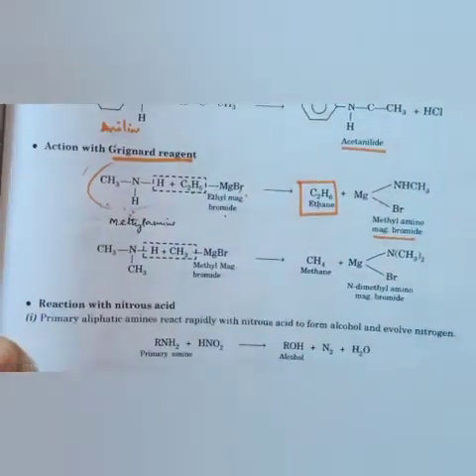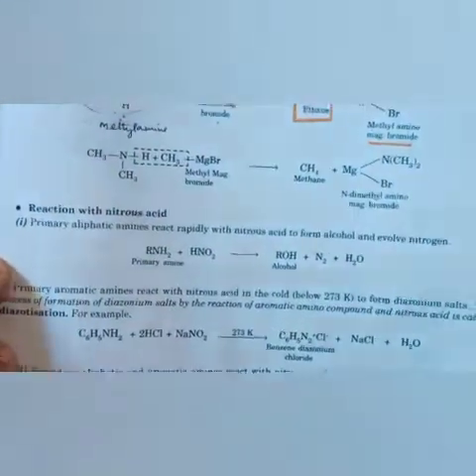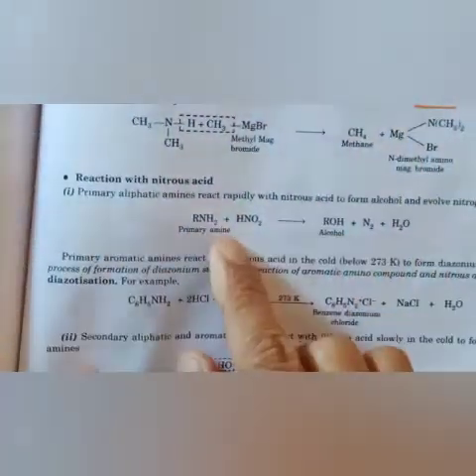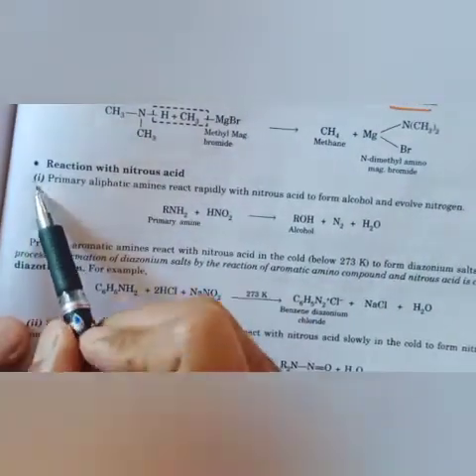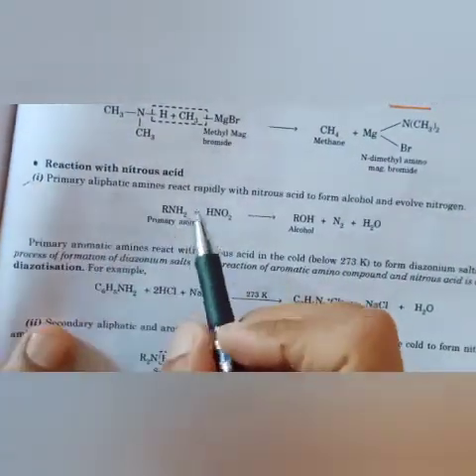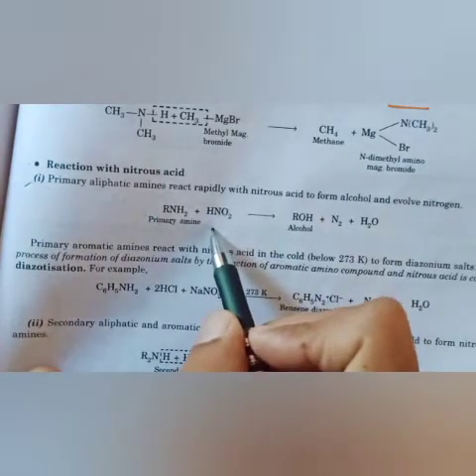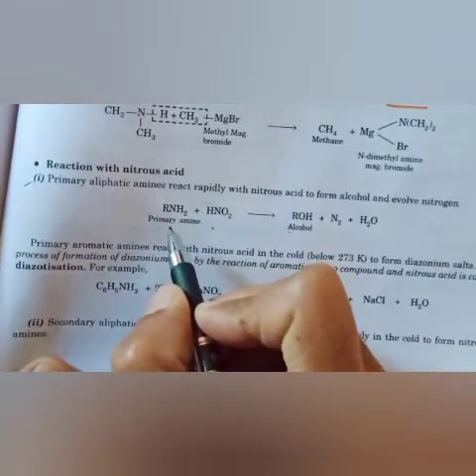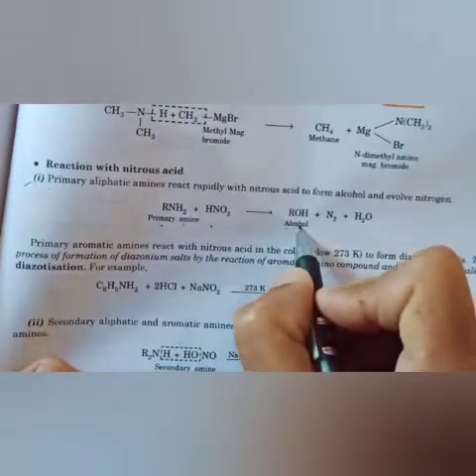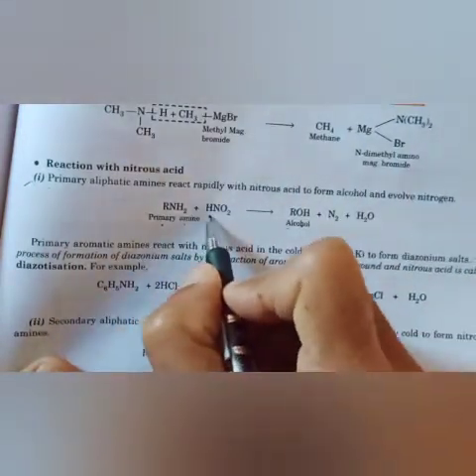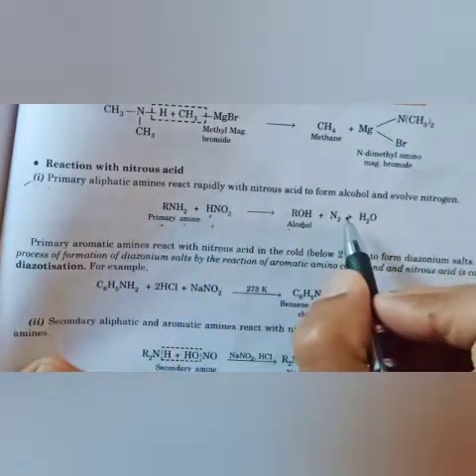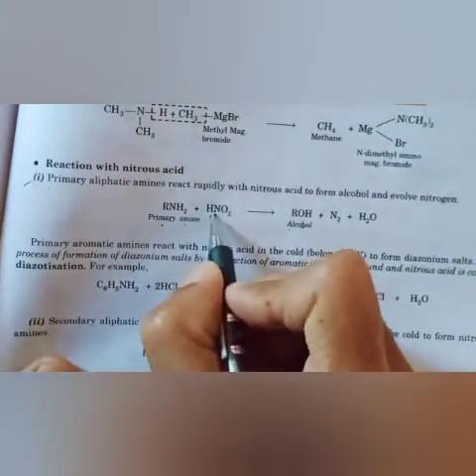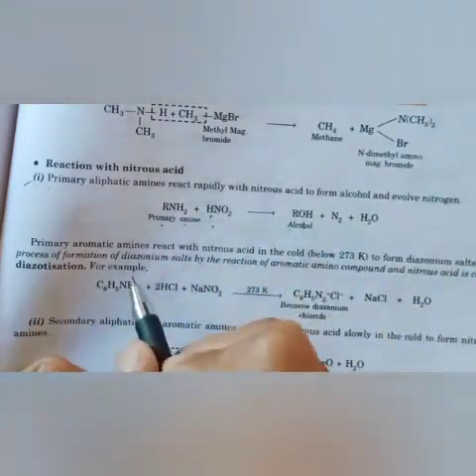Next is reaction with nitrous acid. We see what nitrous acid is. It is HNO2, which is also important. Primary aliphatic amine rapidly reacts with nitrous acid and forms alcohol. This is also important: when a question comes, convert primary amine into alcohol, then we have to use nitrous acid. In nitrous acid, N2 will come out because 2N is there, and H2O will be released.